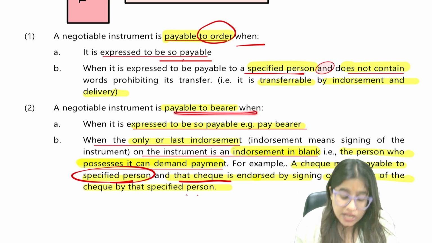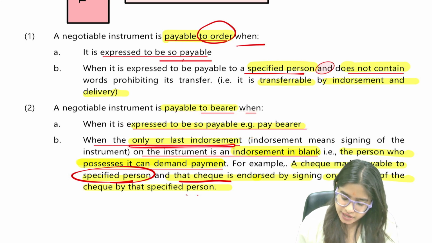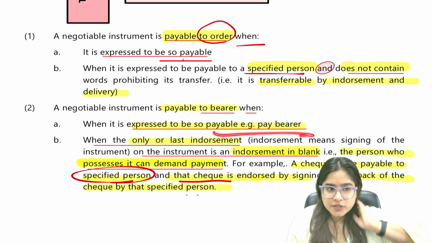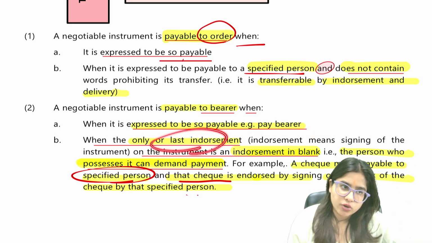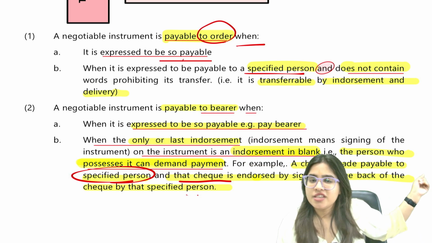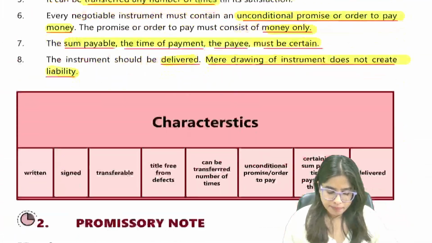Payable to bearer means when it is expressed to be so payable, or where the only or the last endorsement is in blank. Either it is expressed payable to bearer, or the last endorsement was in blank. Same example, two examples we did. Srinivasan, are we clear with this? That's known as payable to order and payable to bearer.